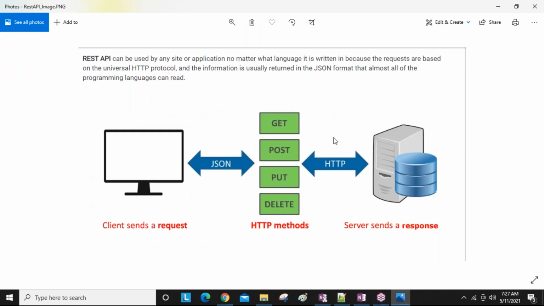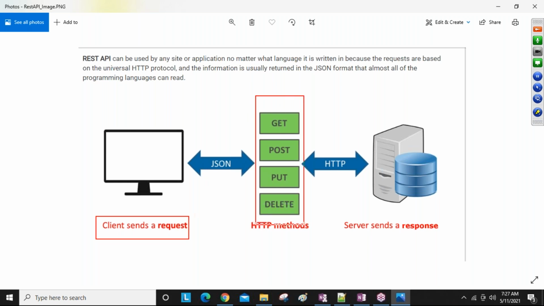Clear, everyone? So this is a simple structure. The client sends the request in the form of JSON only. Here the request methods are the GET method, POST method, PUT method, DELETE method, like that. When the client sends a request, for example a GET request, it goes via the HTTP protocol. These methods all belong to the HTTP protocol only, guys. Via the HTTP protocol only, we communicate to the server.